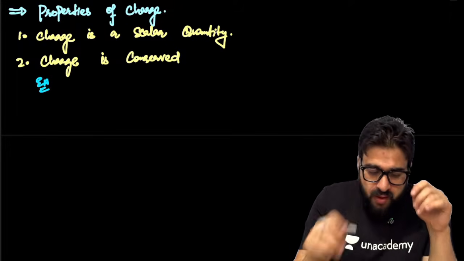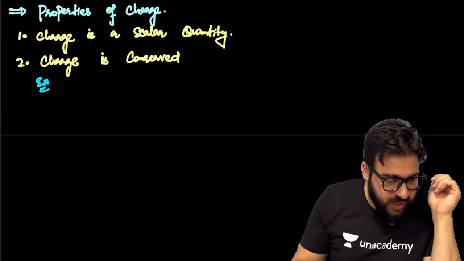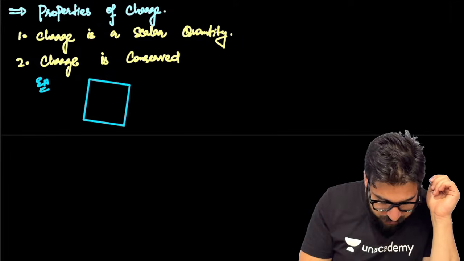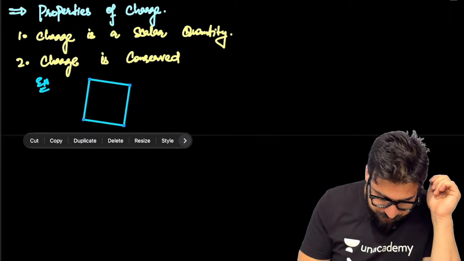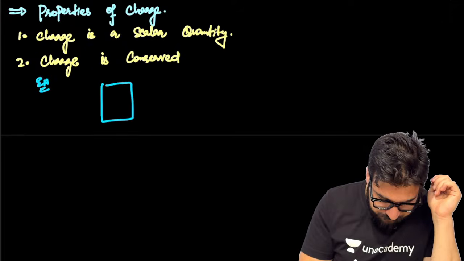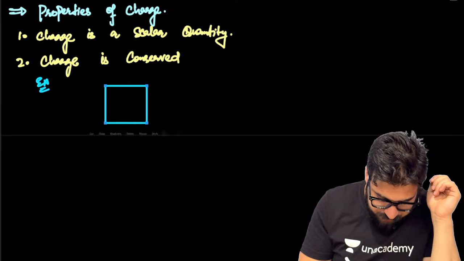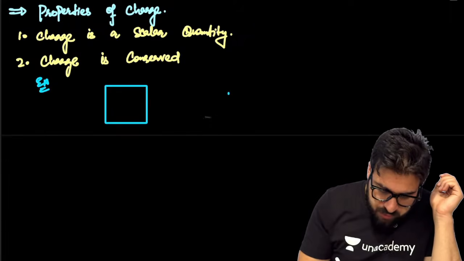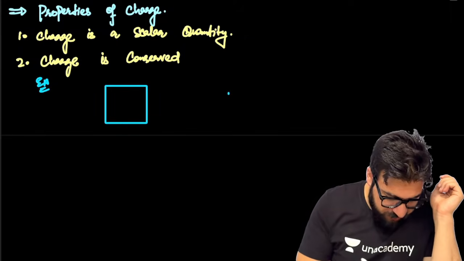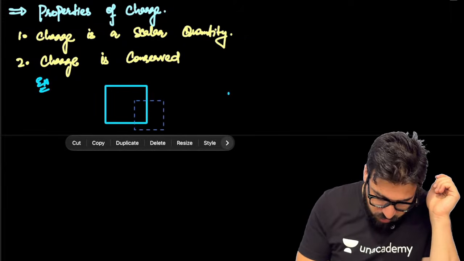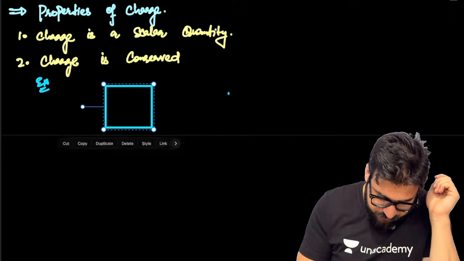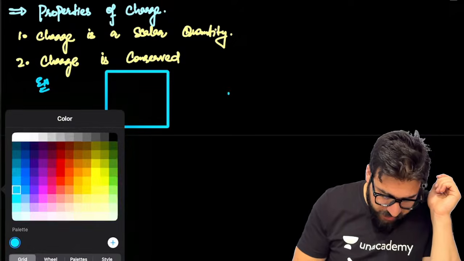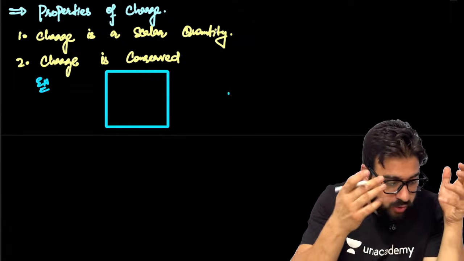When I say conservation of charge, let's suppose, my dear NEET aspirants, I'm taking a box over here. Inside this box you have different number of balls or spheres.